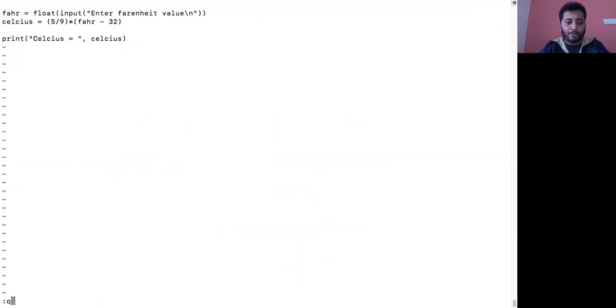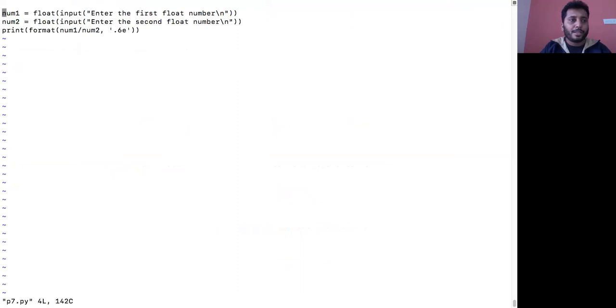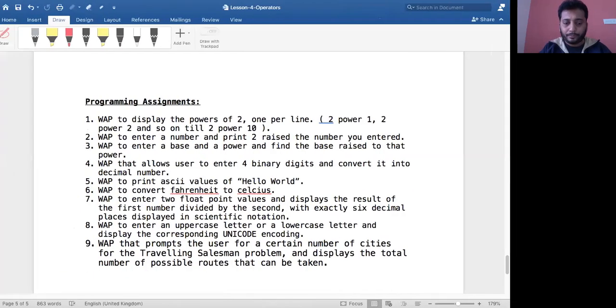Let me see what I have used here. p7.py. So the first number I took, the second number I took, and I divide them, and while dividing I also format it using the scientific notation over here. I am saying .6 for exactly 6 decimal places. We just did this in the previous session. I explained the format function in the previous example, correct? Okay, this is the program. Next.